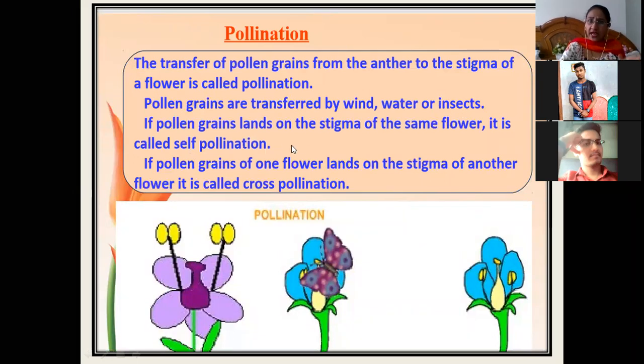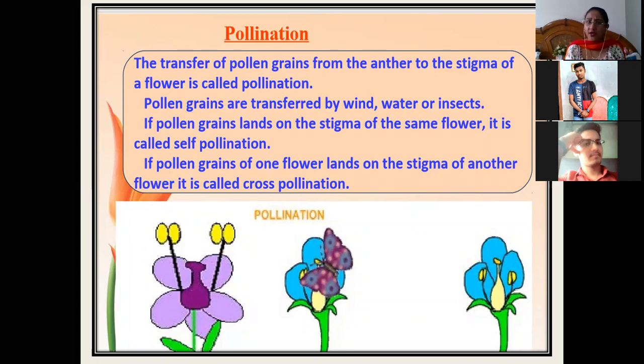If the pollen grains land on the stigma of the same flower, if they pollinate the same flower, then it is called self pollination. So self pollination means transfer of the pollen grains from the anthers to the stigma of the same flower. Same flower here is very important. It is called self pollination.